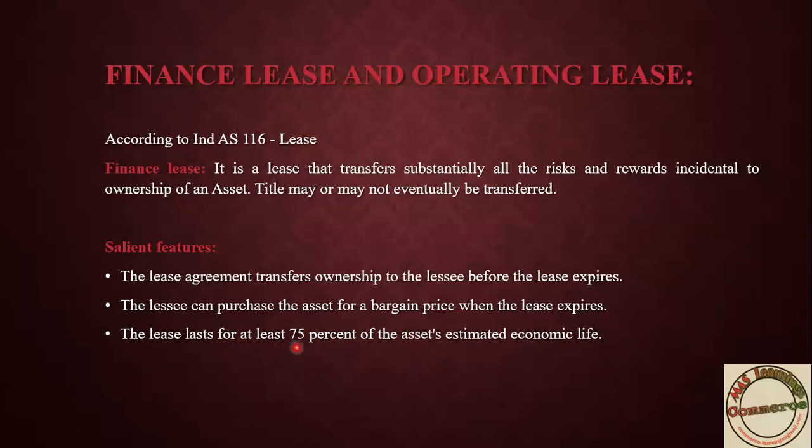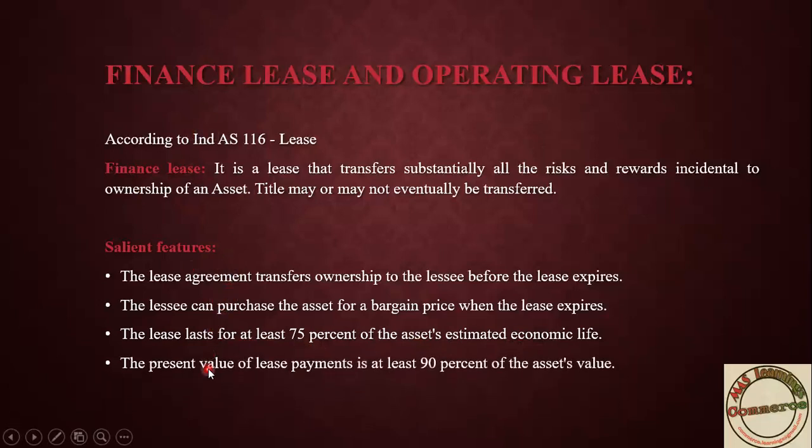That is at least 75% of the asset's estimated economic value. If the asset's life is 4 years, then the lease has to be for 3 years, and then this finance lease will come. These are the features. The last feature is that the present value of lease payments is at least 90% of asset value. Suppose the value of the asset is 10 lakh, then the lessee has to pay 9 lakh rupees to the lessor. Then this agreement will happen.